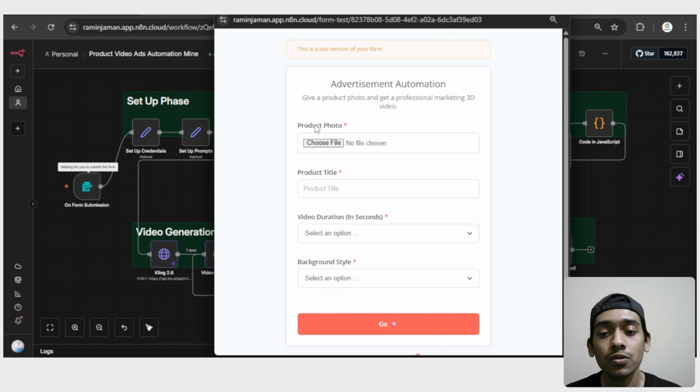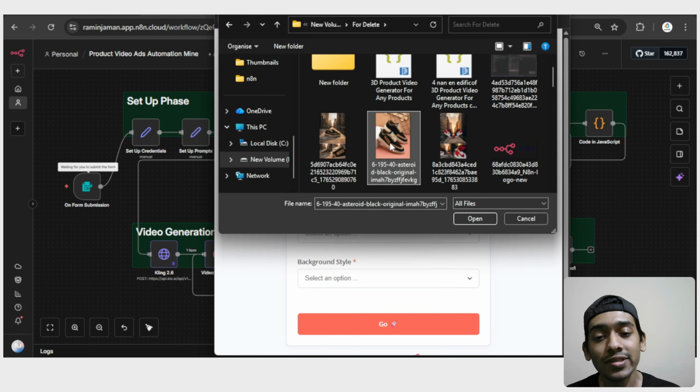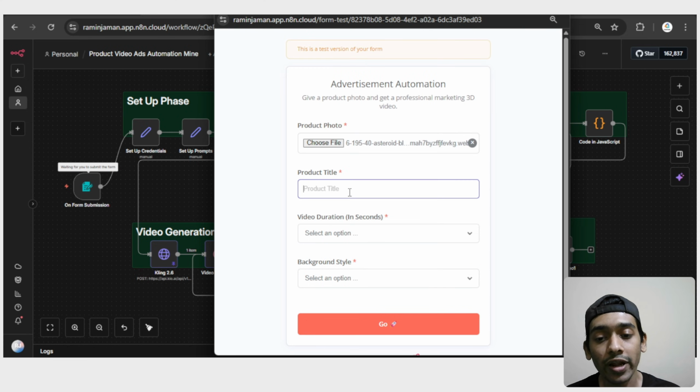So here all you have to do is first give the product photo, then choose file, and I'll go with these sneaker images, and then upload. And after that, in the place of product title, I have to give the name of the product that I uploaded. I'll go with Indian sneakers, something like this.